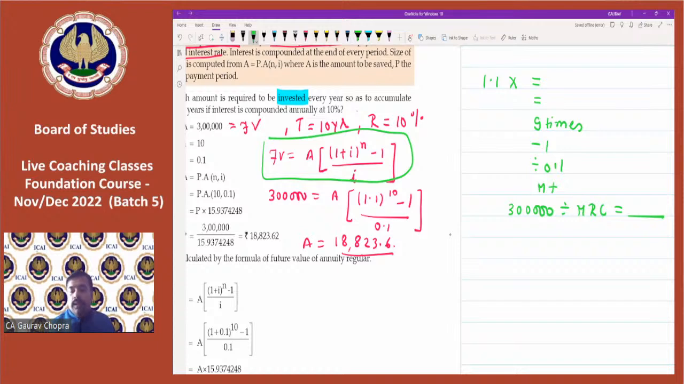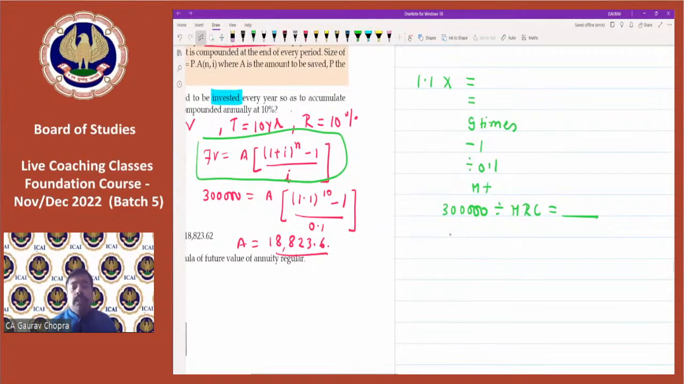Okay. So I will repeat once again. What you have to do, you will go with me now. 1.1, then press multiply and then equal to for 9 times. After doing equal to 9 times, you have to subtract 1, then divide it by 0.1. Then whatever result you are getting, press M plus, then 3 lakh divided by MRC and press equal to, you will get the result.